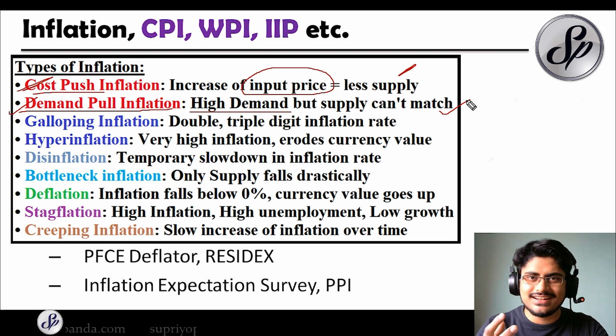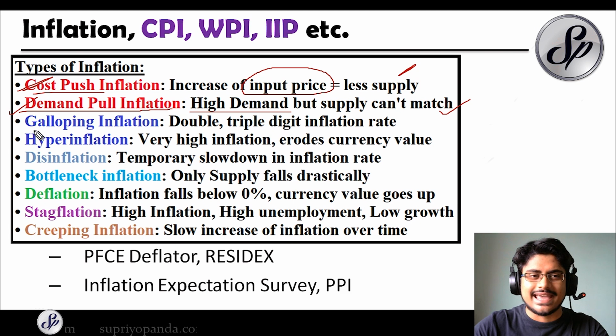To understand this, just think about, for example, your hand wash or your sanitizers. During the pandemic, what happened? We had a sudden surge of demand for all those sanitizers, and that is why in the market you could hardly get any sanitizers. The demand for this item shot up and the supply could not match it, and that is why it was a demand pull type of inflation.